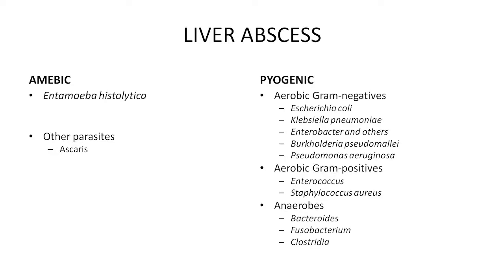What are the causes of pyogenic liver abscess? Enterobacterales are most common, E. coli, Klebsiella and other enterobacterial members like Enterobacter, Citrobacter, all these can be the cause. Now one entity that we also find, particularly in India and Madhya Pradesh also, is Burkholderia pseudomallei, that is melioidosis, we had taught you melioidosis.